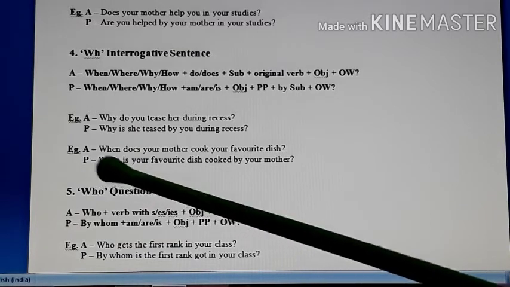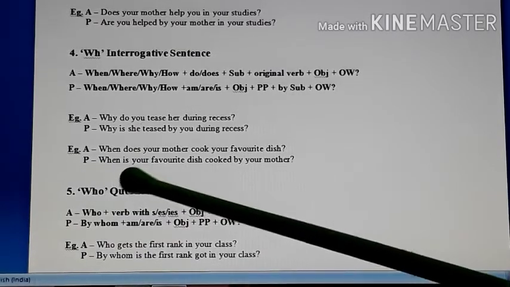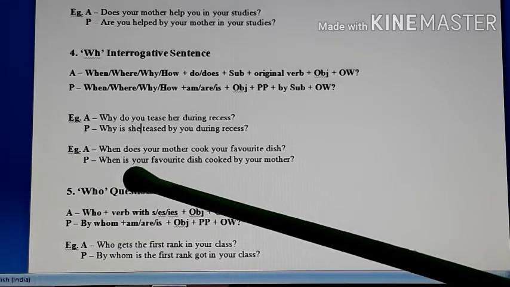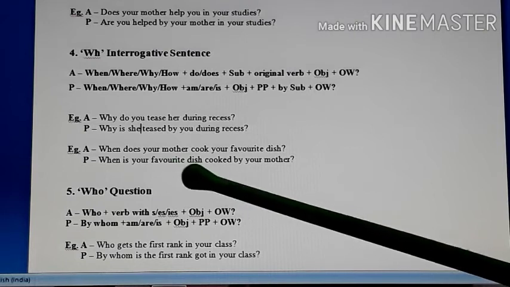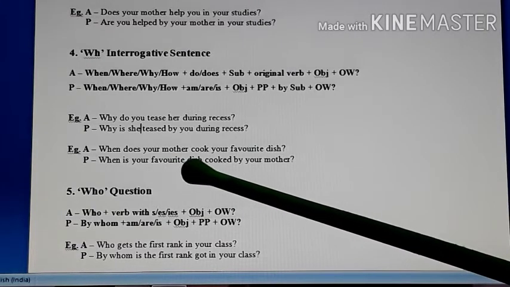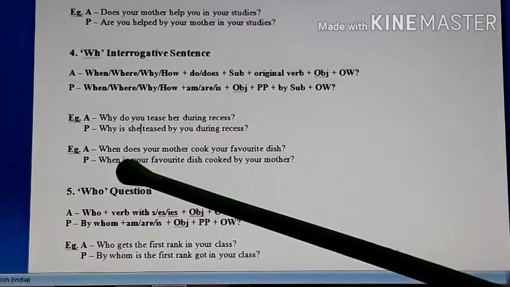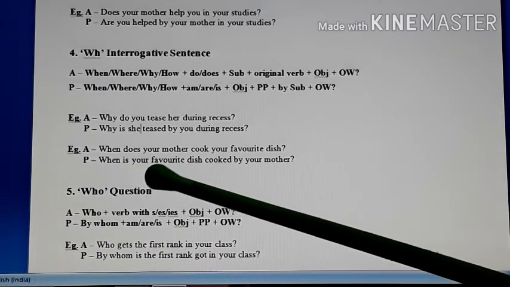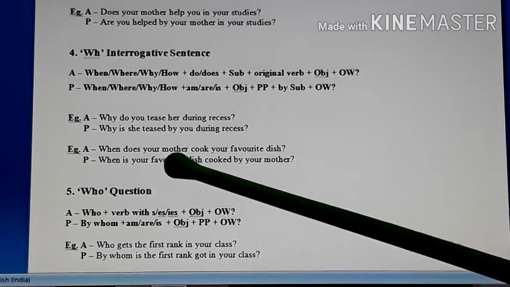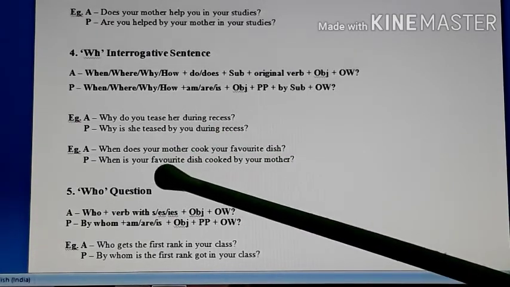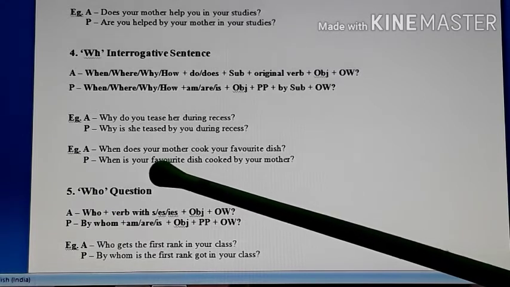So when, after that, you just have to pay a little attention whether am will come, are will come or is will come. Here your favorite dish, only one dish is talked about. So that's why it is third person singular. So is will be used with it. You normally say my favorite dish is this. You don't say my favorite dish are this. No, is this. Okay, favorite dishes, then you can use are.